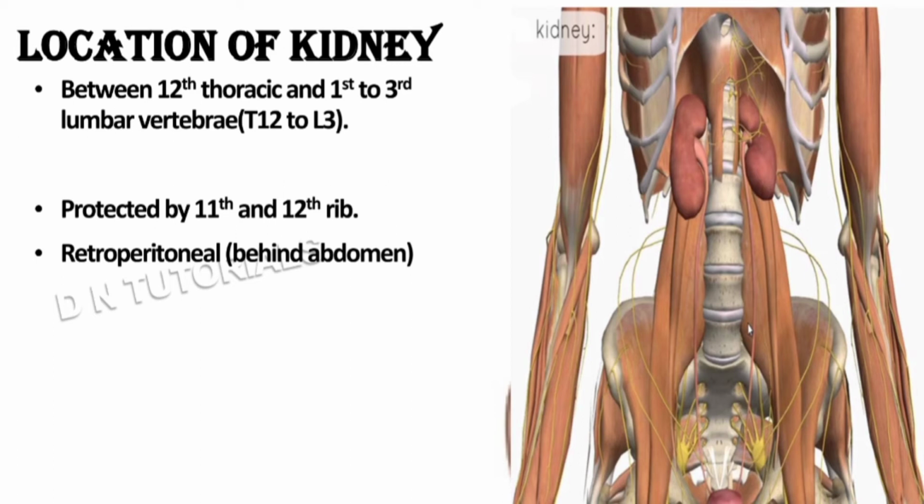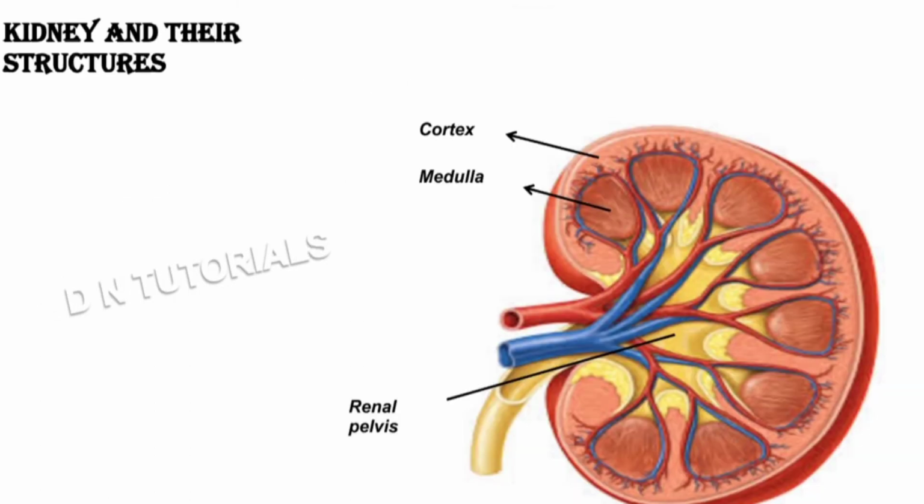If we talk about the location of the left and the right kidney, the left kidney lies slightly higher than the right kidney. The right kidney is lower because of the position of the liver, which pushes the right kidney downward. Now let's understand the internal structure of the kidney.